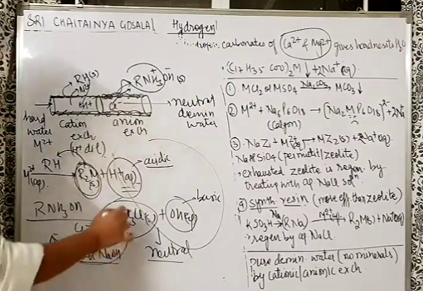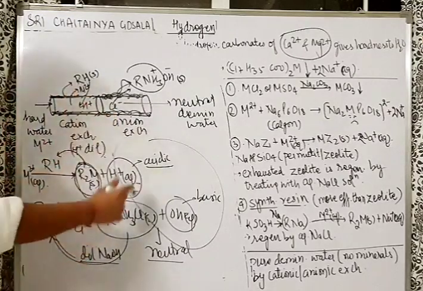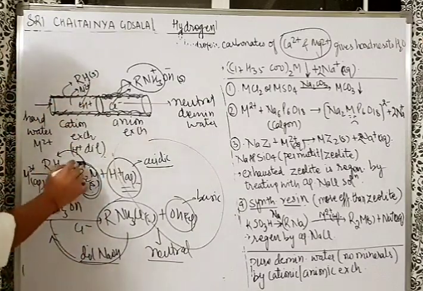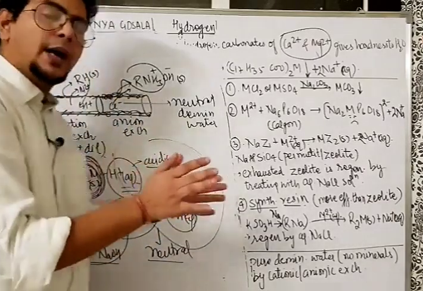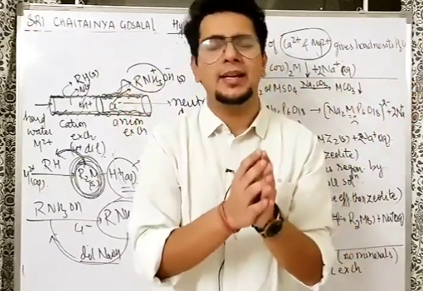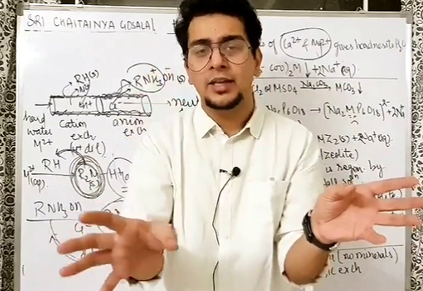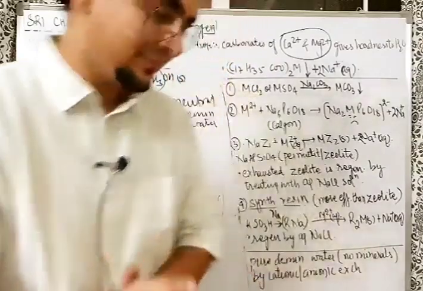So when you add dilute base, RNH3OH will be regenerated. So the exhausted anion exchanger is regenerated by adding dilute base. And the cation exchanger is regenerated by adding dilute acid. So this is your cation exchanger, anion exchanger, and this is how the process is carried out in real life. Now I will go into the H2O2 part next. Don't worry, I will be talking about the numericals of water hardness also, but I will be compiling the numericals of H2O2 volume strength and degree of hardness together at the end of this lecture. Let's go to the H2O2 part now.